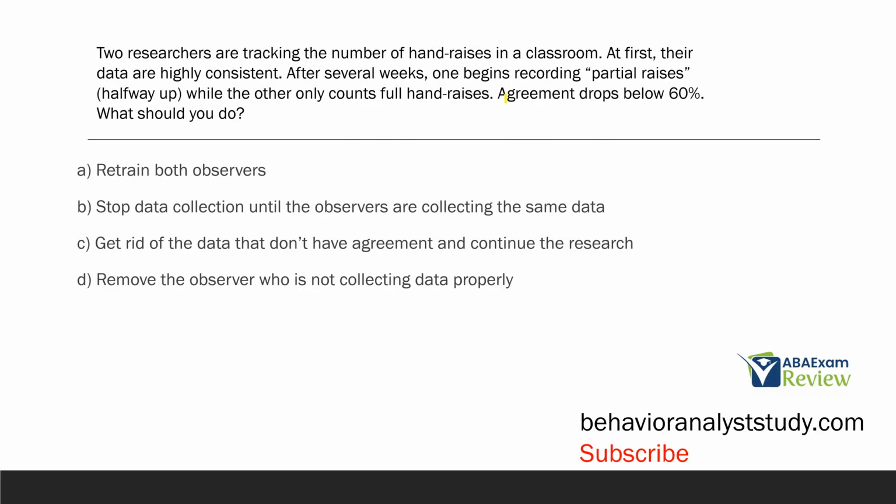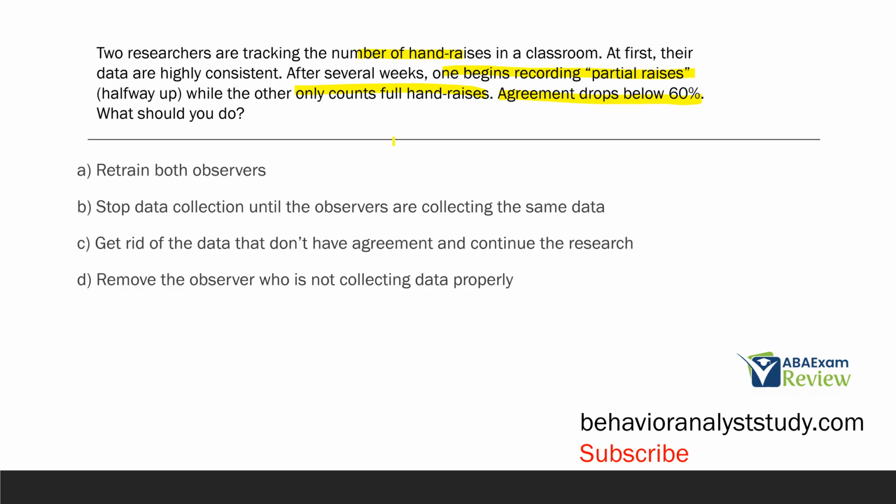We have a situation where our IOA has dropped below 60%, which is low and not good enough. Two researchers were tracking number of hand raises. First, consistent, but then one is now recording something different than the other. Okay. What should you do in this situation? A, retrain both observers. Yes. Again, your job as the analyst is typically going to be training, explaining, supervising, correcting, modifying. That's going to be one of your primary roles.